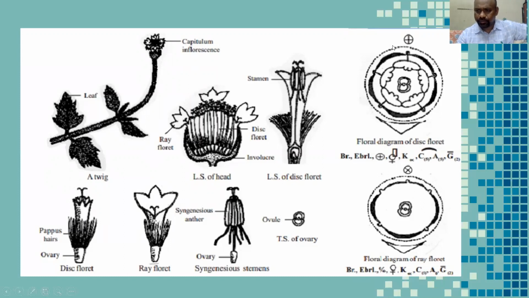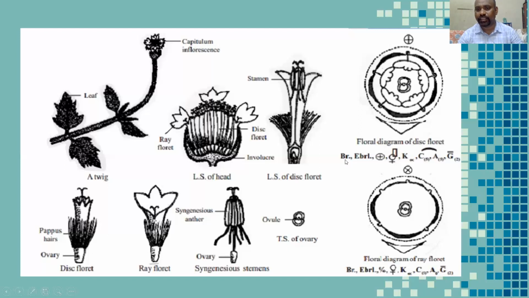So students, here calyx is absent. It becomes like a pappus. It is modified pappus, and petals are 5. They are united. These are stamens. Again, these are 5. They are attached with the petals. So here it is a lobes, 2 lobes.